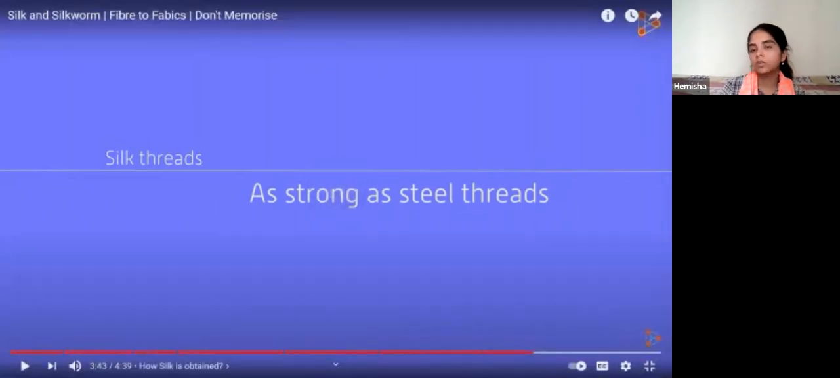Okay, important question. These threads of silk are so strong that you can compare them with steel threads. Okay, steel, meaning metal threads. That's why we are removing that thread from the cocoon. Okay, that question will come. That is why we are removing the thread from the cocoon only.